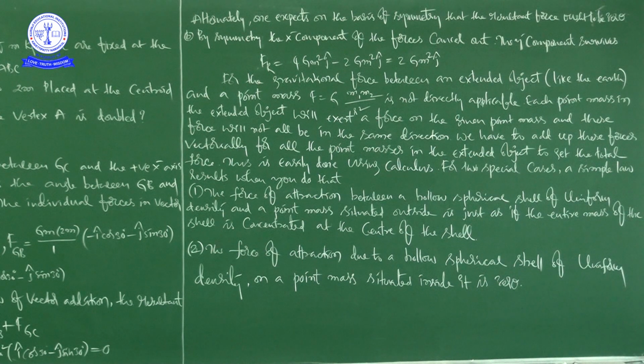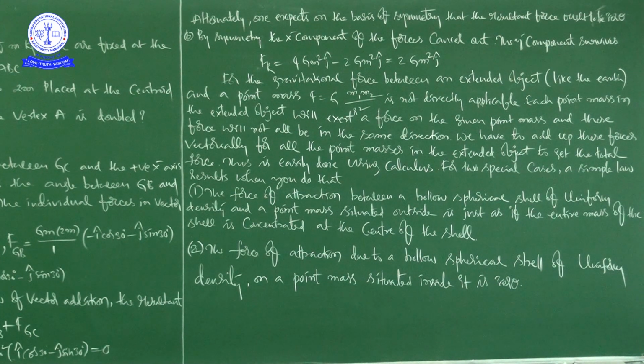But it is a universal law. When we apply this to the whole universe, we have celestial bodies with different masses. A dust particle is also a massive particle.